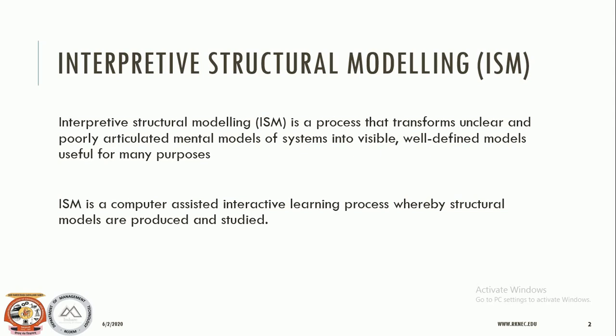So we need to identify all those variables in the mental model and construct a decisive model for that, so that we could reach a particular stage of information or decision making: that these are the variables which are influencing this particular variable, or these four variables can be used to achieve the first or second variable, and the levels of the variables should be like this. All these things will be there in interpretive structural modeling.